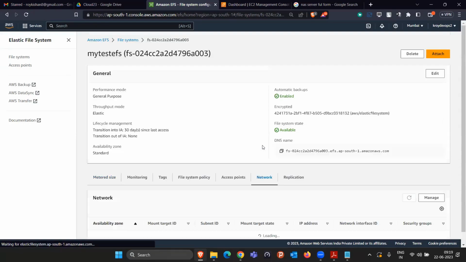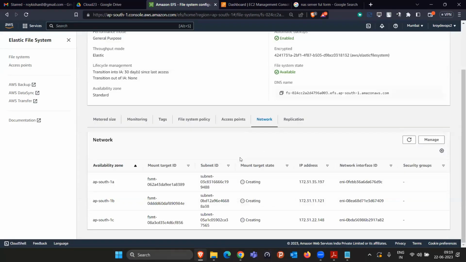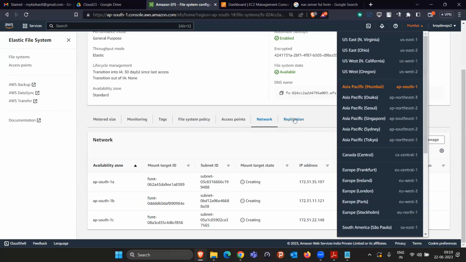Not access point, basically network. In the network, you are seeing that currently it is in the creating state. You have to wait. So what they do is, in the Mumbai region, there are 3 data centers. So you can think Mumbai is a building, and these 3 availability zones are basically the 3 different floors.